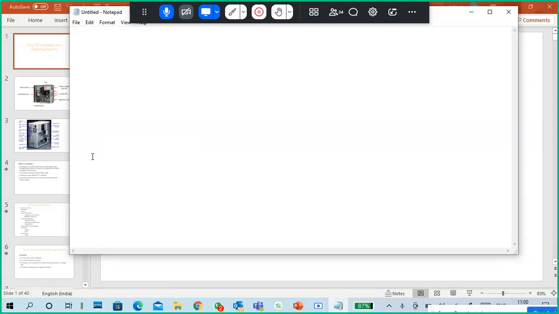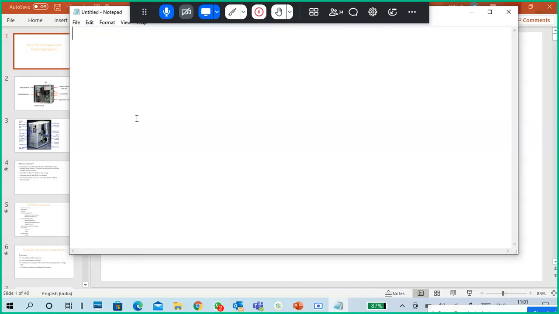One is internet browsing, or office purposes like MS Word, Excel, PowerPoint, or maybe playing games or watching videos, or online classes and online presentations. Or maybe you want to do some practicals like practicing Windows 10 or Linux. So we use a computer for many different purposes.